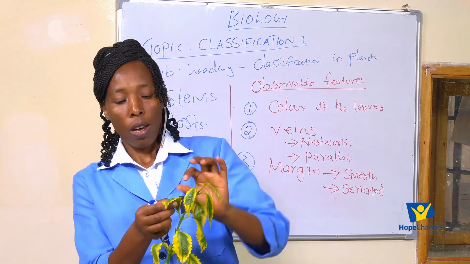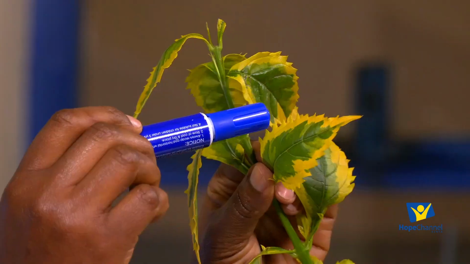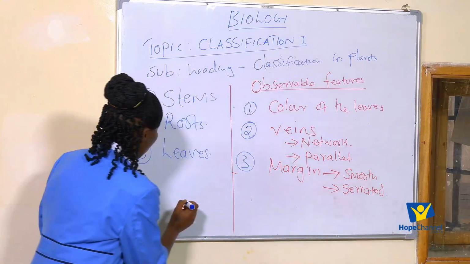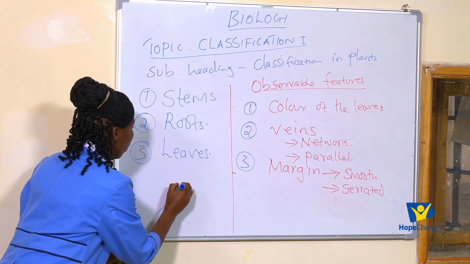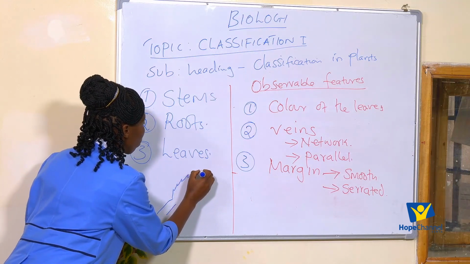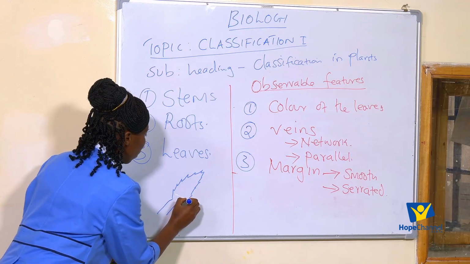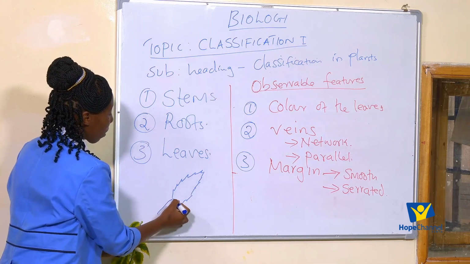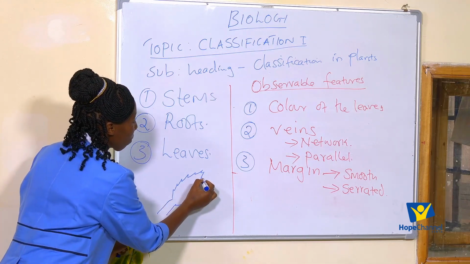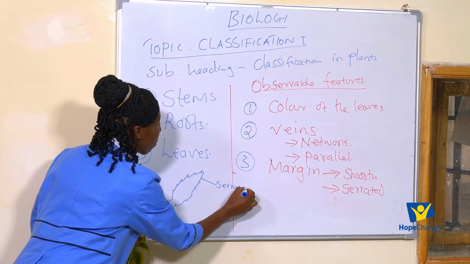If you look at this leaf on the sides, it looks like this. Something like that. So we say the margin is this end. So this margin, we say the leaf margin is serrated.